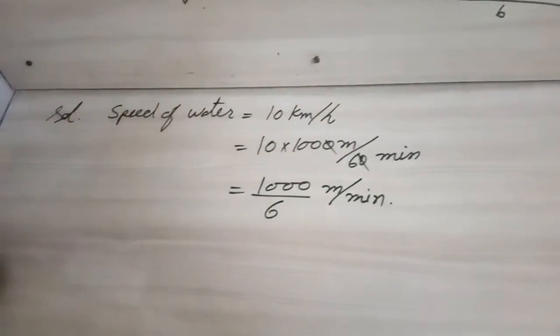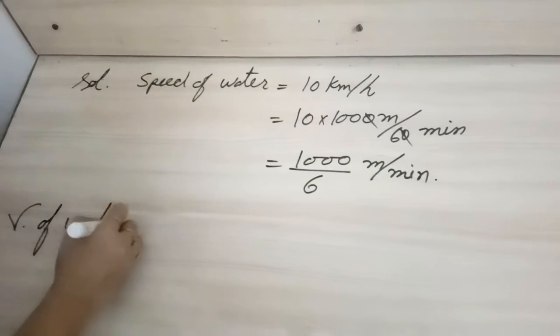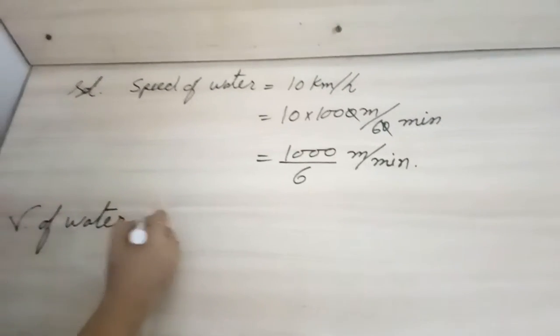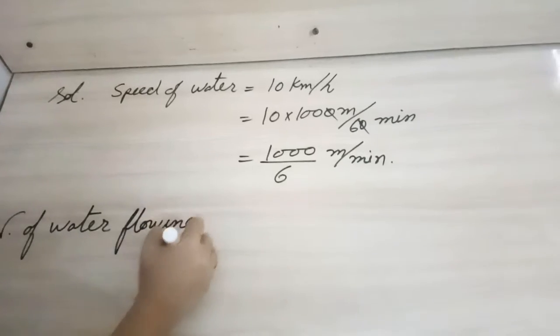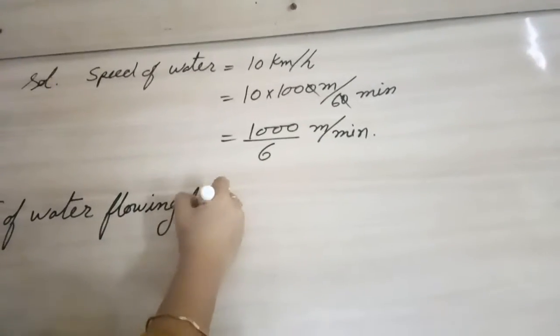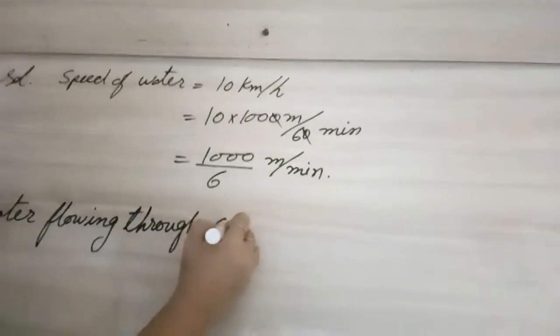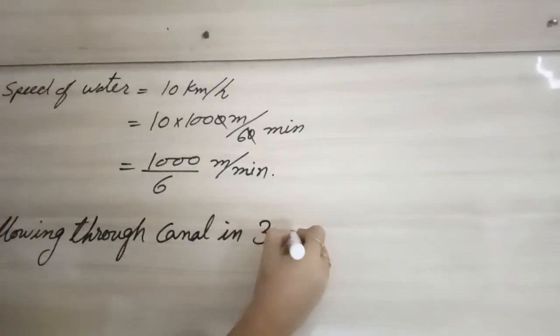Okay, so we will write volume of water flowing through canal in 30 minutes.